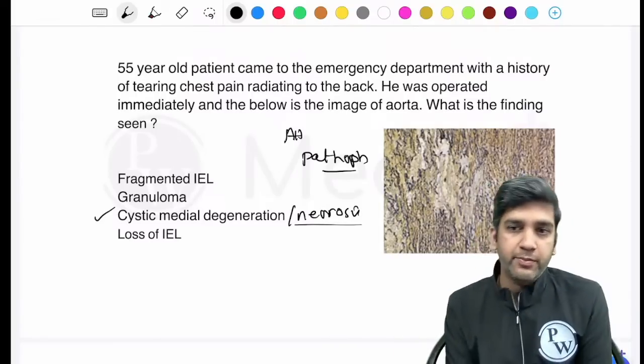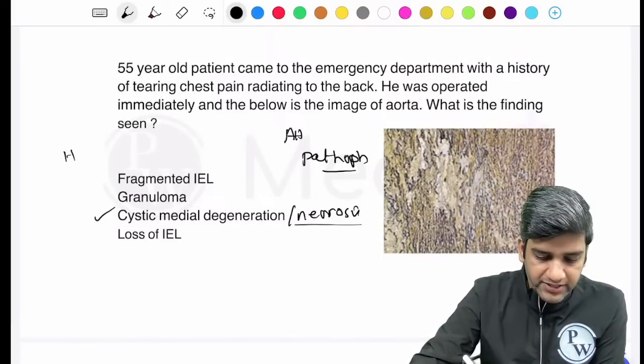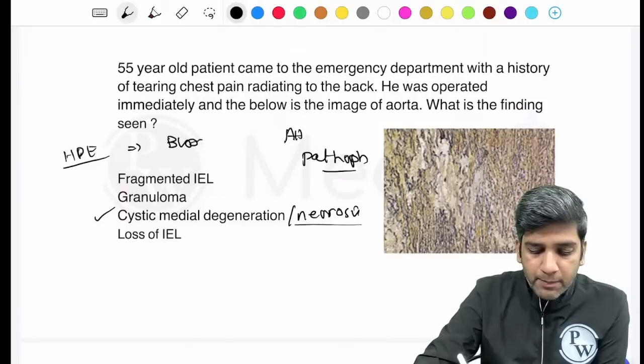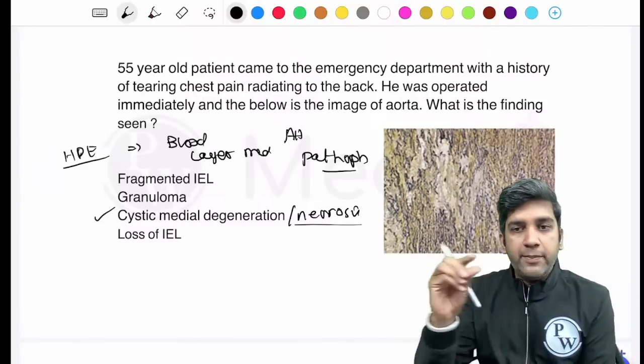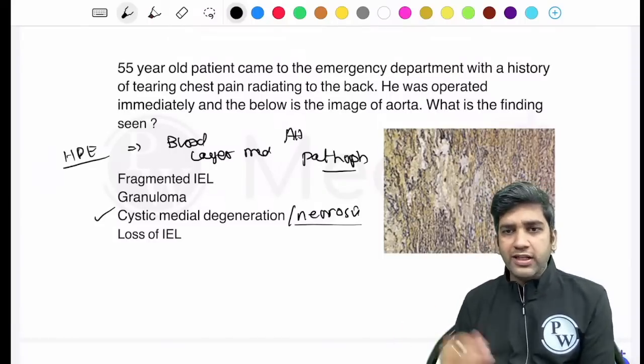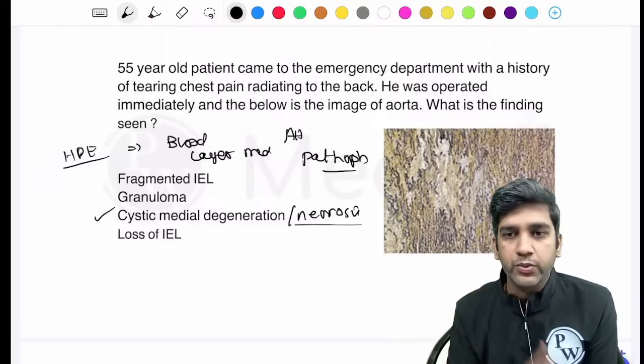Okay, it is an HPE image. Fine. See, if it's an HPE image of an aortic dissection, it's a histopathological image. The only thing you can see is blood between the layers of media. If you see blood between the tunica media layers, that will be the right answer. A microscopic image. If this image is not there, I'll definitely get inputs from you guys. You can ping me on Insta as well. We'll definitely come back to it, right?